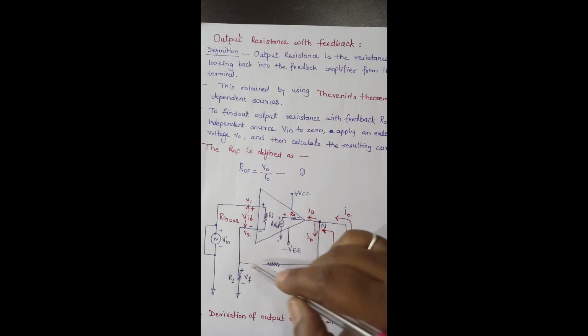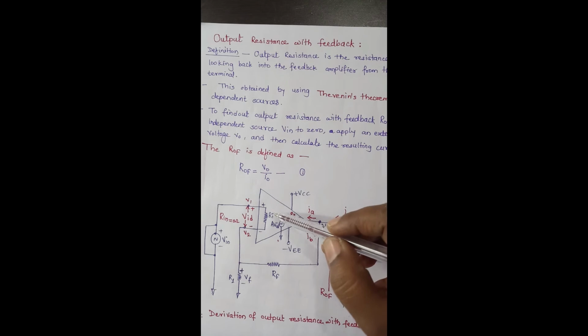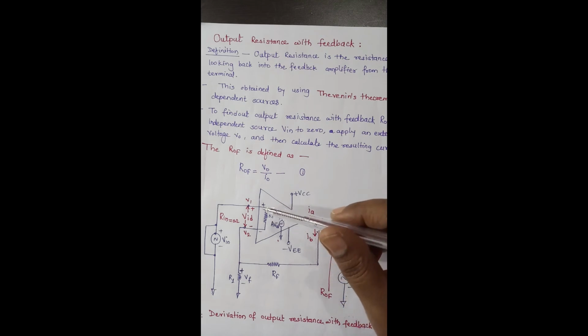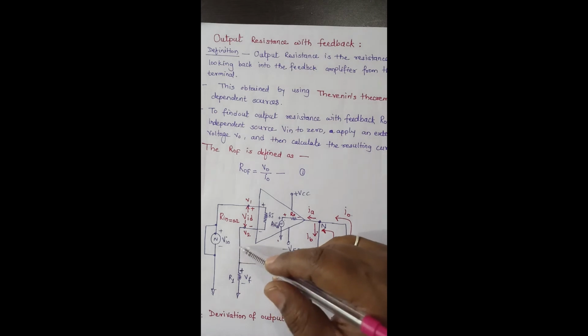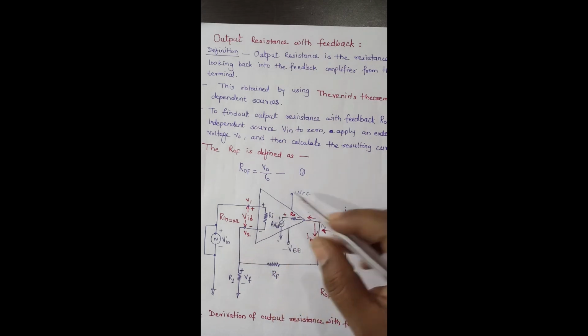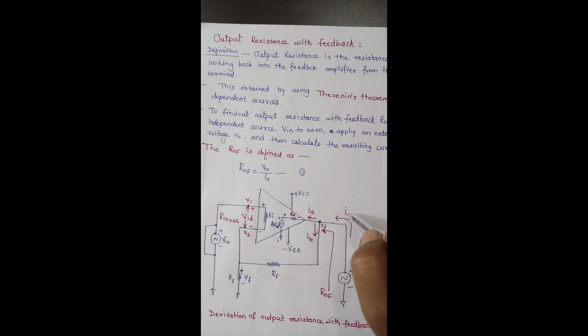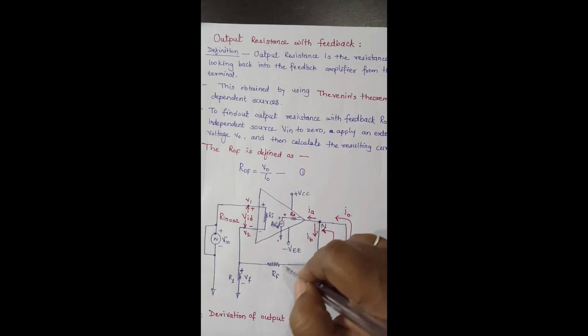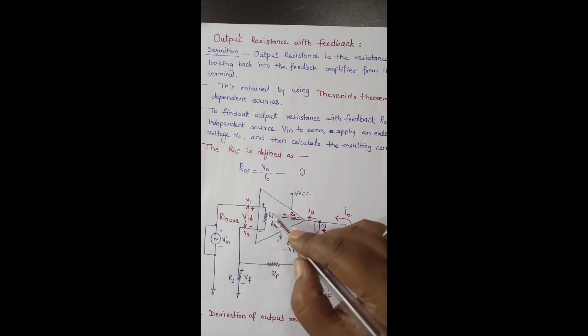RI is the open loop input resistance, which is very high. Because of this, IB will experience the maximum resistance, and the minimum component of I0 will flow through the resistors RF and RI.